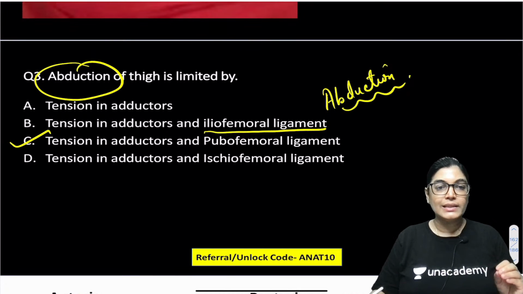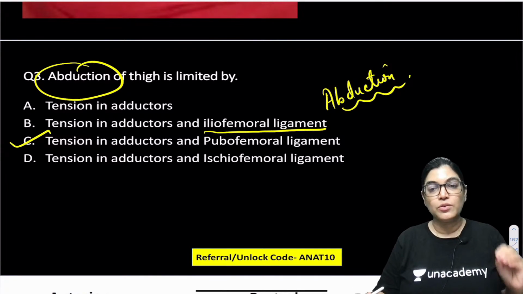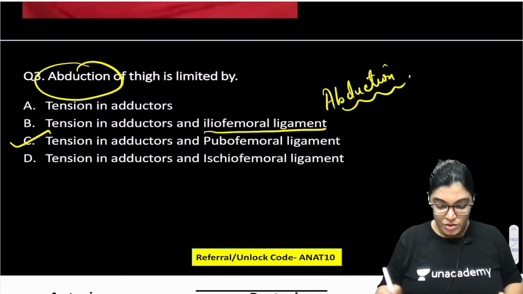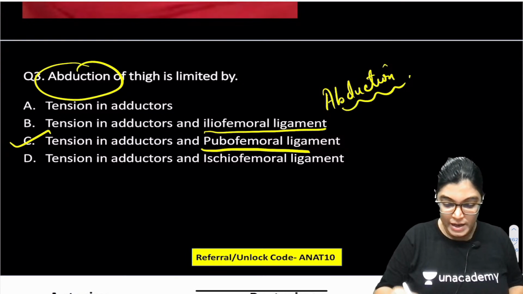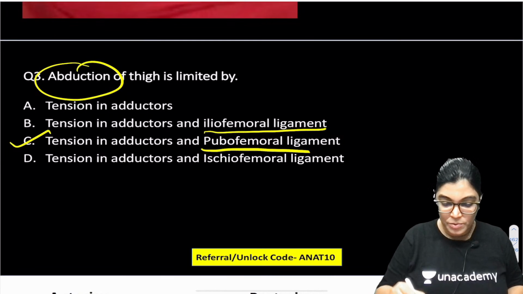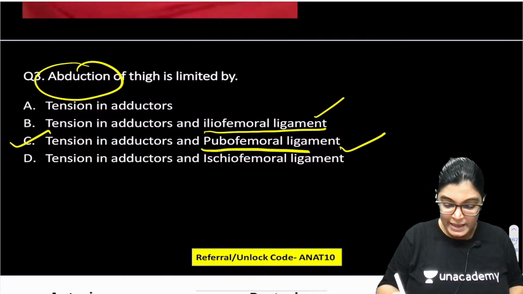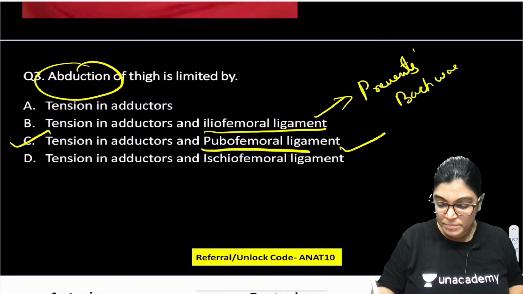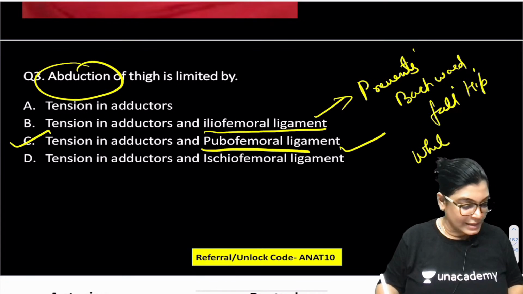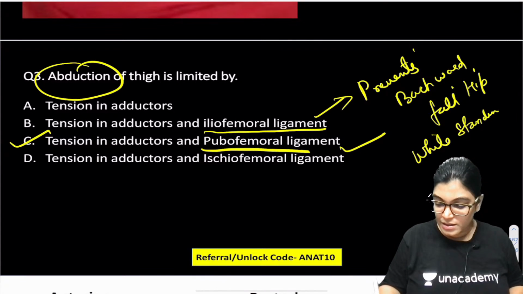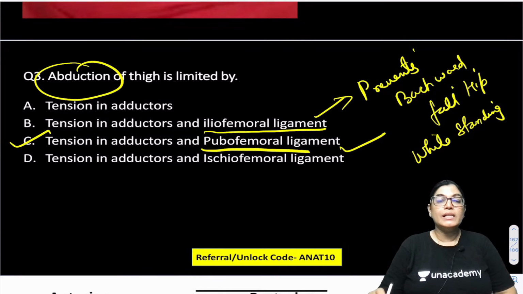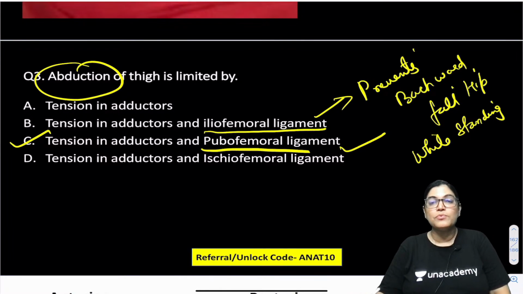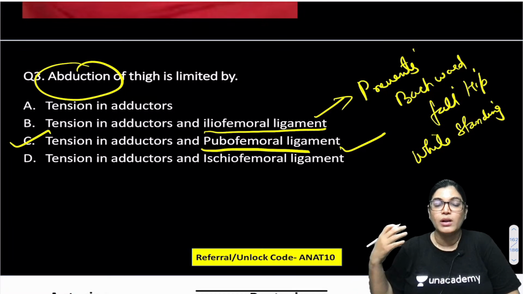Okay. So it is not only the tension of adductors but also the pubofemoral ligament. Sorry, I said iliofemoral, it was just a slip of the tongue, dear. When we talk about the iliofemoral ligament, it is preventing backward fall of the hip while standing. Got it, dear? So C option is correct. The iliofemoral ligament is preventing the backward fall.